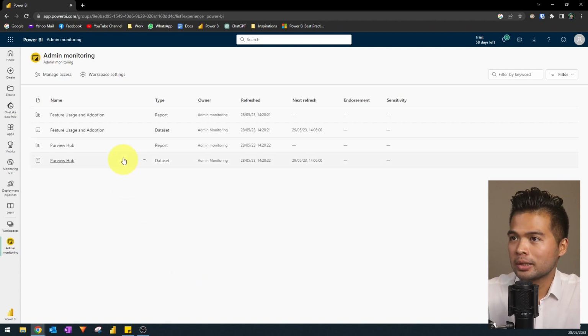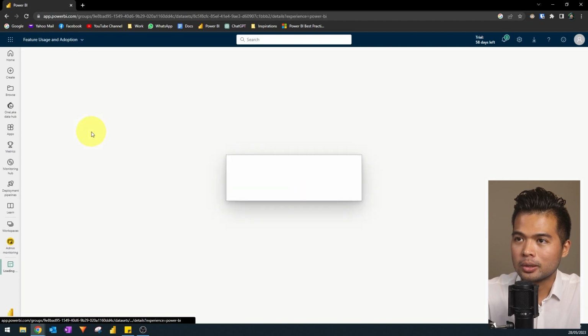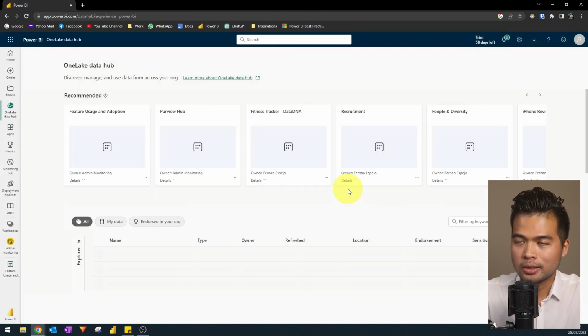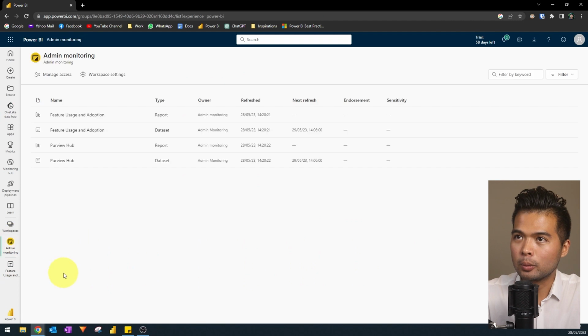But what you'll notice is that like the usage metrics reports, you don't have a lot of control with this stuff here. For example, going into the dataset, it wouldn't let you do that. But I think the idea with this admin monitoring is that there's not a lot of setup needed for you to get started. That means you don't even need to worry about data refreshes, because it does it by itself automatically with no setup.